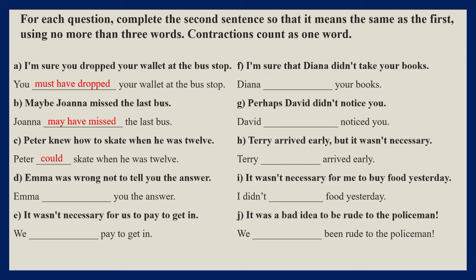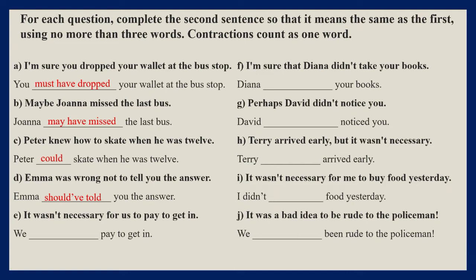D. Emma was wrong not to tell you the answer. This is a piece of advice, so we use should have told you, or ought to have told you. Emma should have told you the answer. Should've is the contracted form of should have.